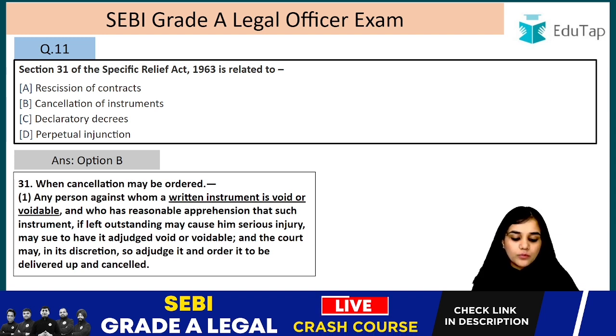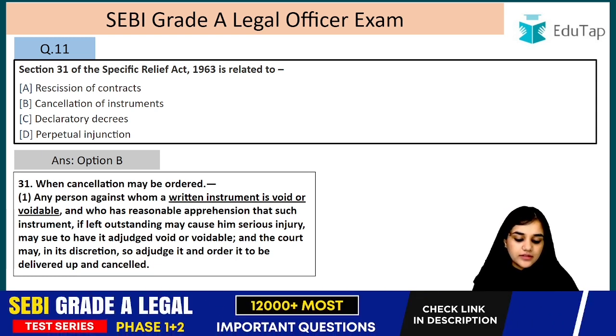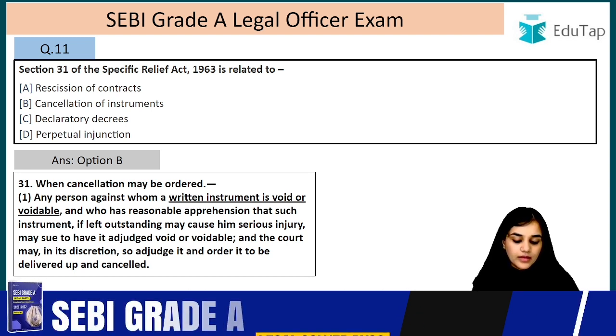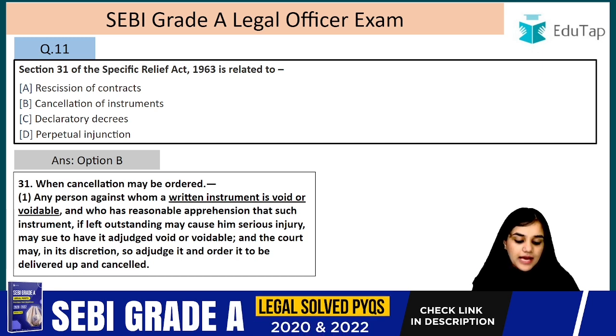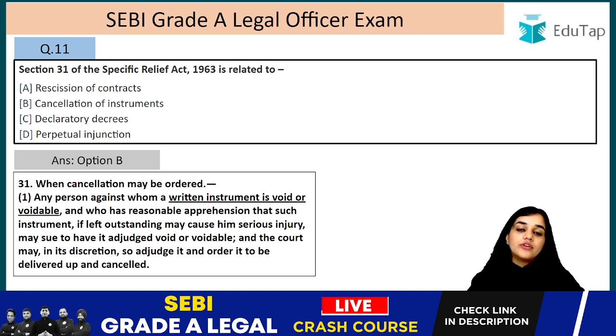Any person against whom a written instrument is void or voidable, and who has a reasonable apprehension that such instrument, if left outstanding, may cause him serious injury, may sue to have it adjudged void or voidable, and the court may in its discretion so adjudge it and order it to be delivered up and cancelled. So what is an instrument? For example, your will, your sale deed.